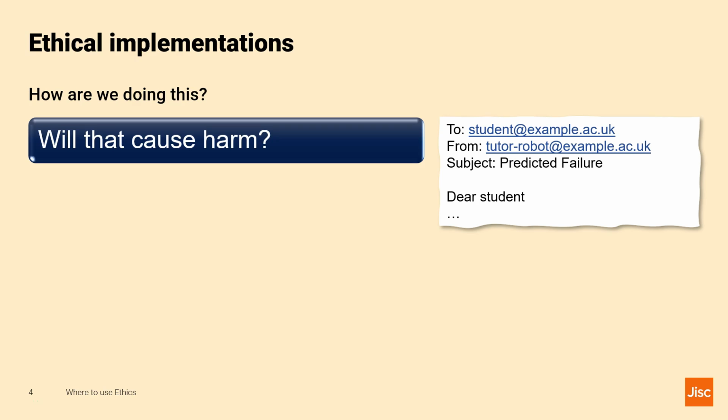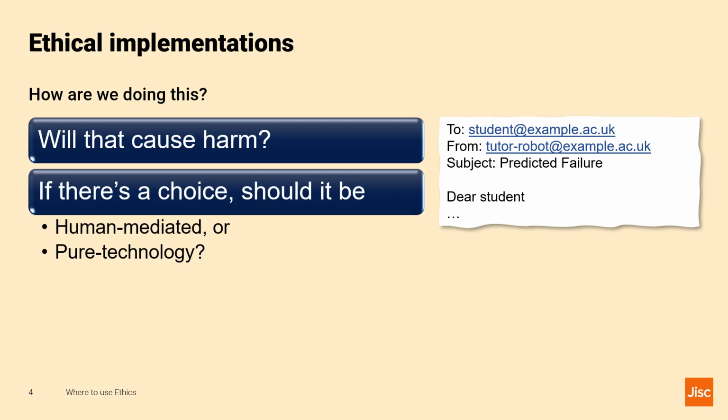Ethical implementations. It's easy to think of unethical ways of using the results of AI. An automated email saying "you will fail" is not going to pass many ethics assessments. However, some pure technology implementations might actually be more ethical than human-mediated ones. Dutch students preferred gentle reminders to do a bit more work that came from their mobile phone, not their tutor.